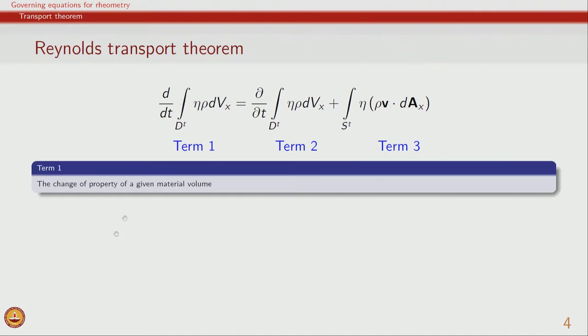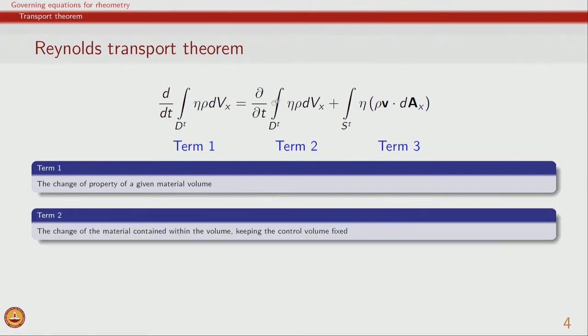The first term is the rate of change of the property for a given material volume. We denote it using a superscript t, because this is a function of time. Given that there are processes taking place in the material, such as deformation, expansion and contraction, this will not remain the same, and so the volume itself is a function of time. This is now related to two terms, one of which is the partial derivative of this integral. We can exchange the integral and the partial derivative sign, so it becomes the derivative of this quantity itself. This is the change of material contained within the volume, keeping the control volume fixed.